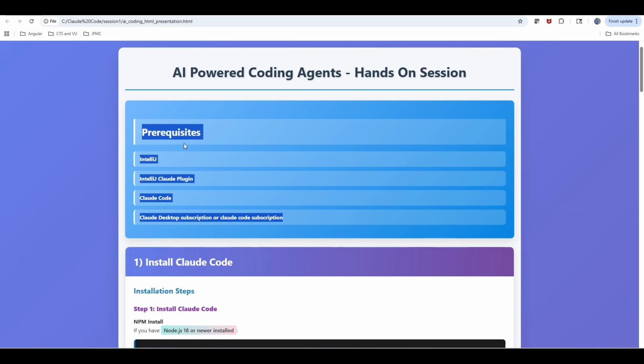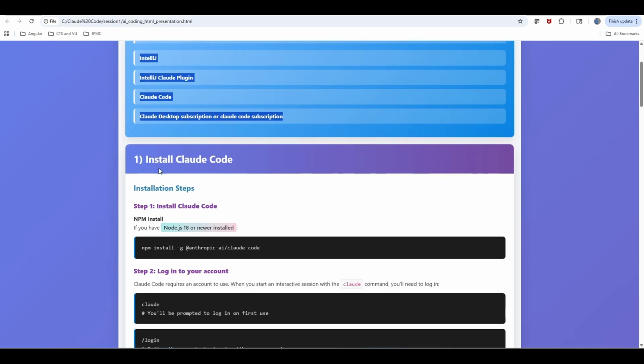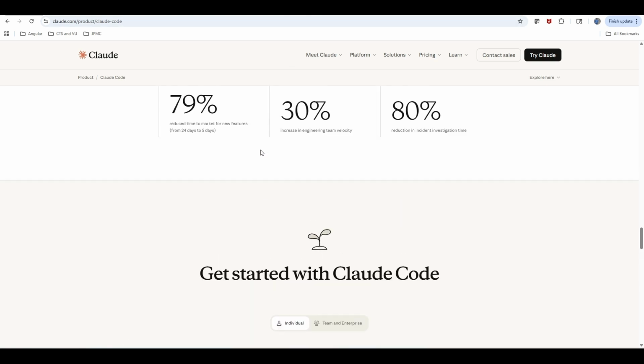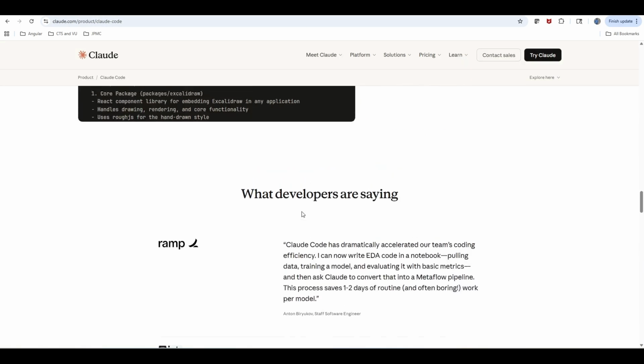Now let's get into the steps we need to do as part of this session. First, we need to install Claude Code. On the Claude Code website, you can find information on how to install it. As I said, we need to have a subscription.